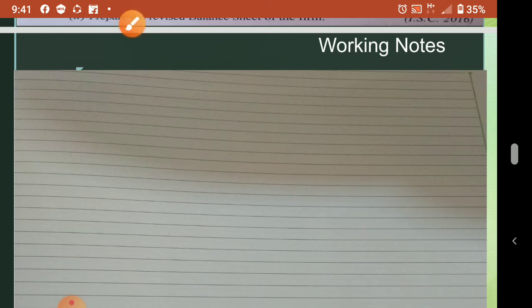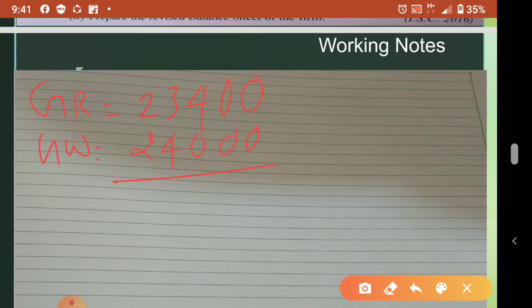These both amounts you have to divide in sacrifice or gain. So whatever they are saying, do not want to distribute, you have to distribute it in sacrifice or gain.